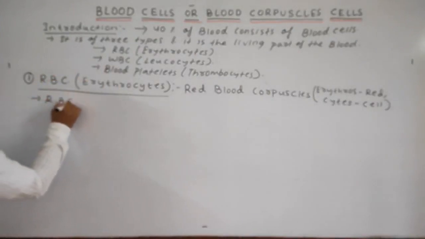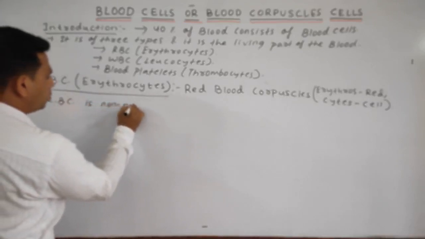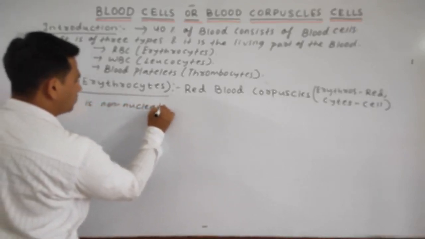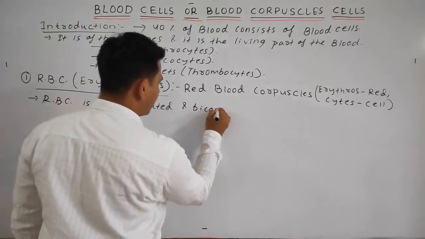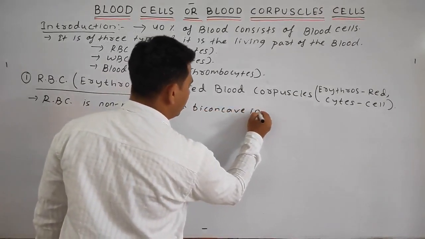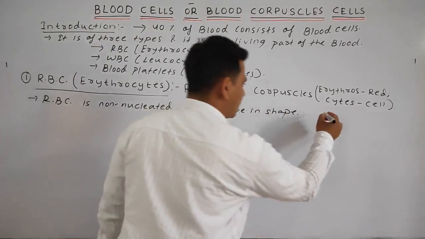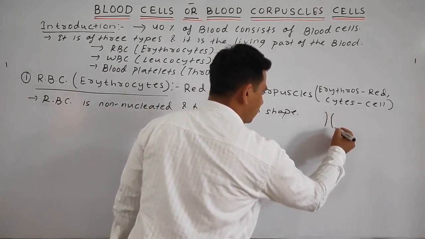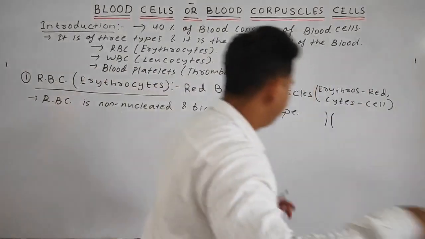RBC is non-nucleated, means nucleus is absent, and biconcave in shape. Okay, biconcave means what, students? Like this shape, biconcave. Both sides are tapered. Okay, biconcave in shape.